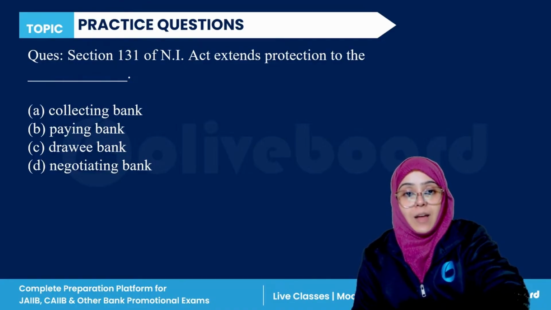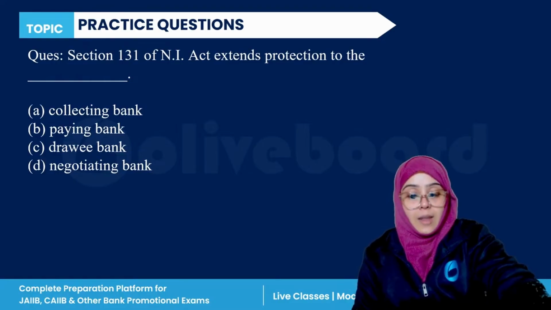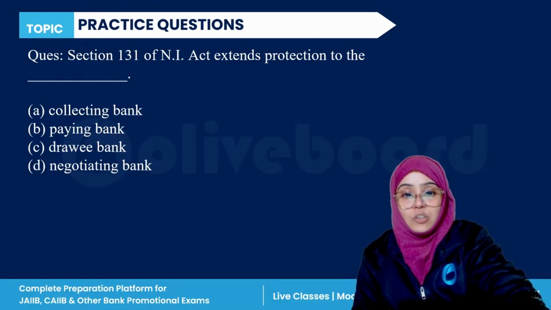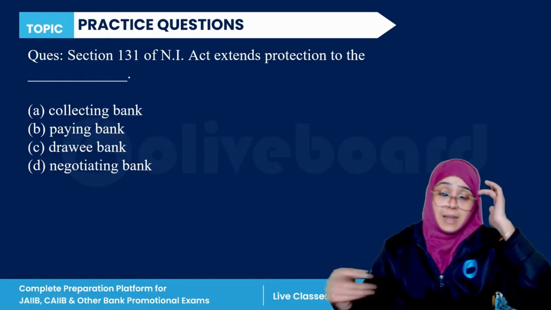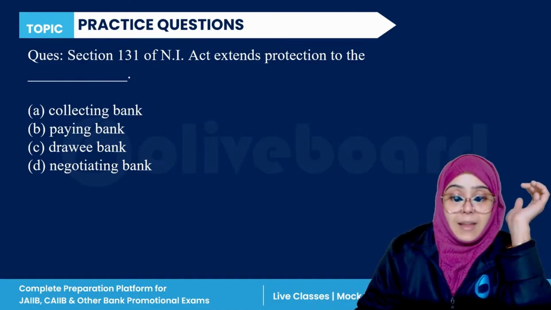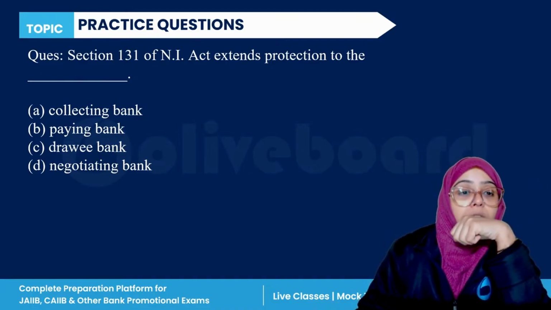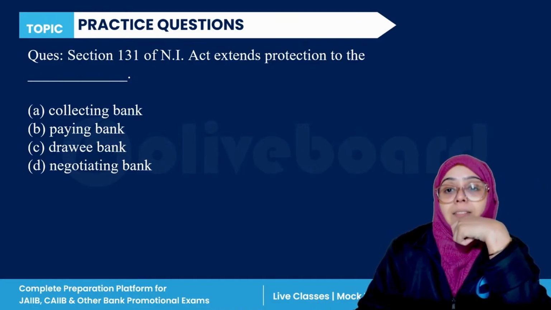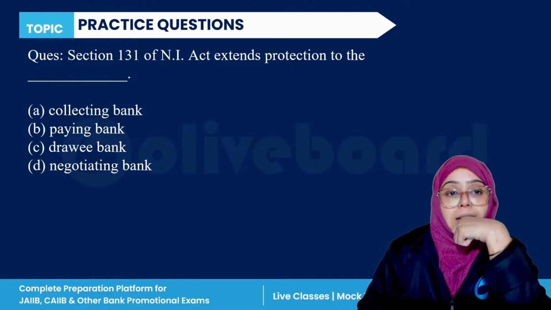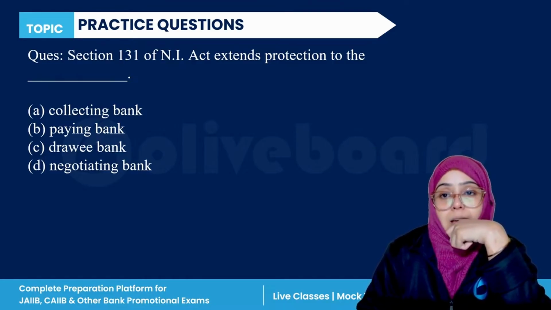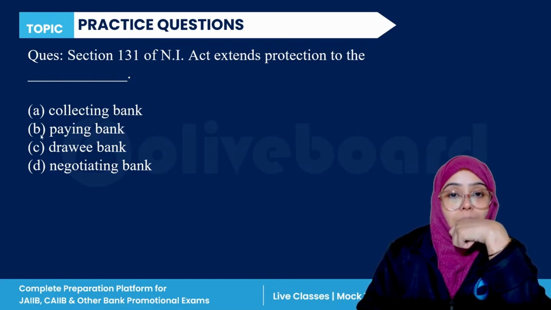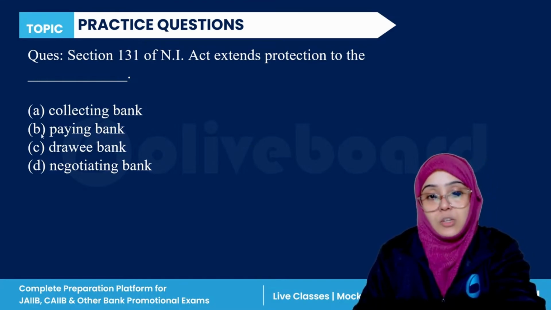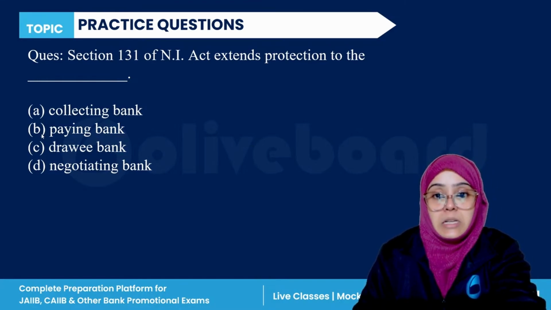Now here I am confused about Section 131. Is it the collecting bank or paying bank? I am confused here. I need to check this before answering. Everyone, just hold on. Sometimes I am also confused. Okay, there's no big issue. Section 131.